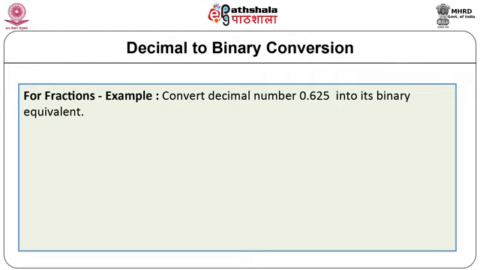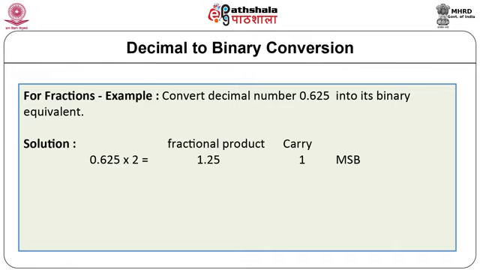Let us convert the fractional decimal number 0.625 into its binary equivalent. The decimal number is multiplied by 2 and the carry is recorded in the integer position. 0.625 is multiplied by 2 to get product 1.25, indicating carry as 1, which is treated as MSB. 0.25 is multiplied by 2 to get product 0.50, indicating carry as 0. 0.50 is multiplied by 2 to get product 1.00, indicating carry as 1, which is treated as LSB.